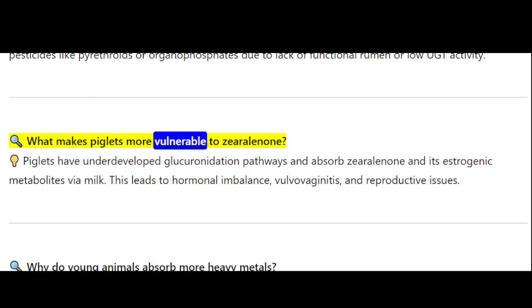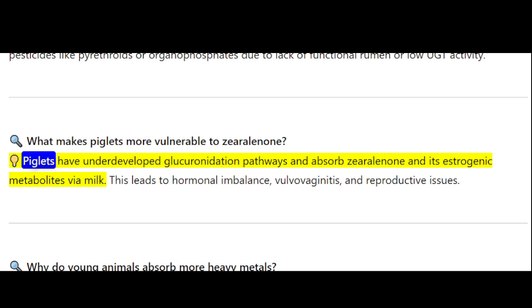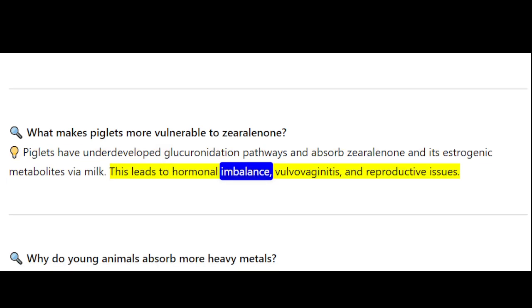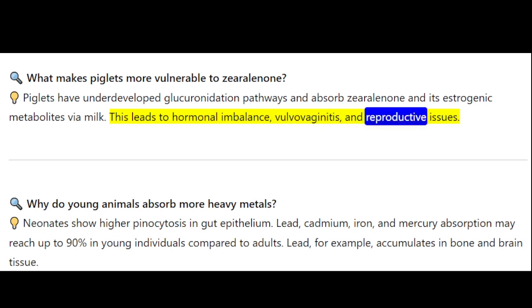What makes piglets more vulnerable to zearalenone? Piglets have underdeveloped glucuronidation pathways and absorb zearalenone and its estrogenic metabolites via milk. This leads to hormonal imbalance, vulvovaginitis, and reproductive issues.